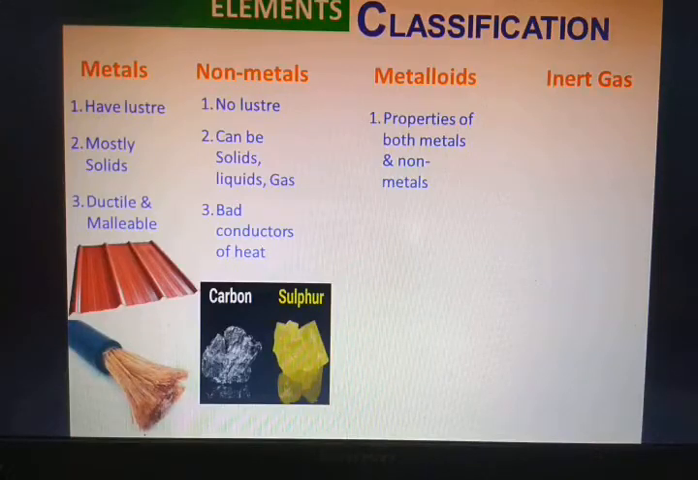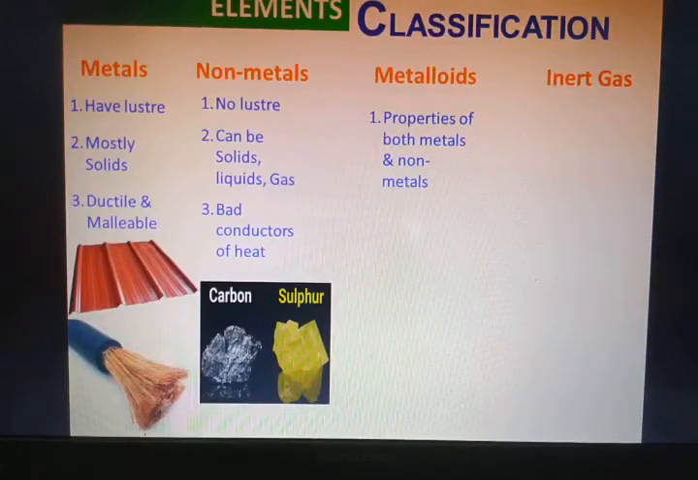Metalloids. The word itself says it's a combination of metals as well as non-metals. These substances do not have all the properties of metals. If that had been the case, this classification wouldn't have existed. That means they have some of the properties of metals and some of the properties of non-metals. It's basically a combination of metals and non-metals.